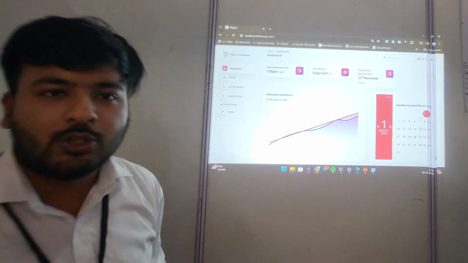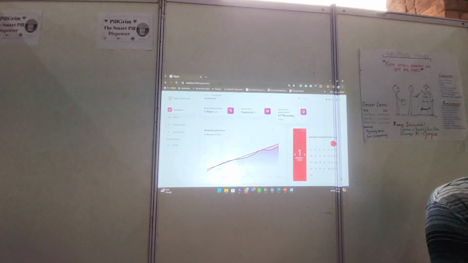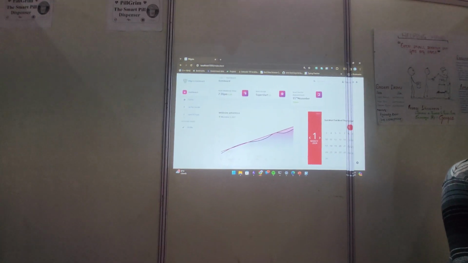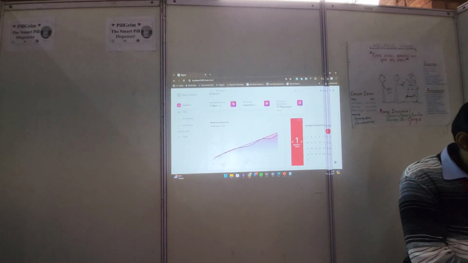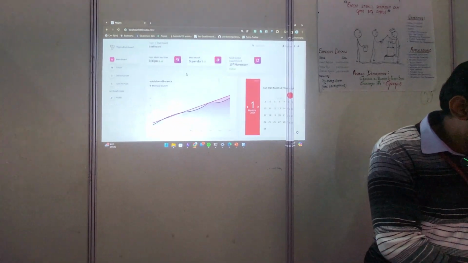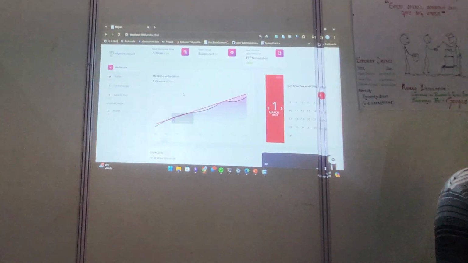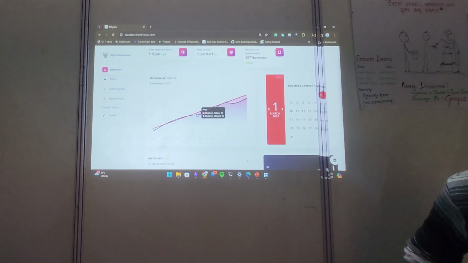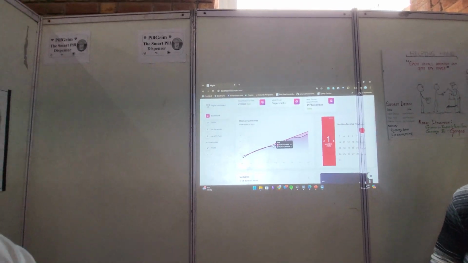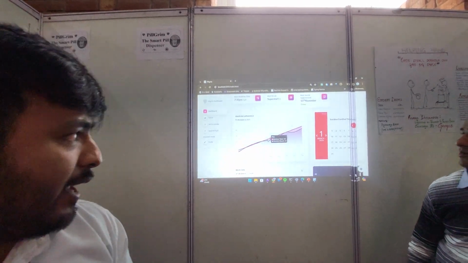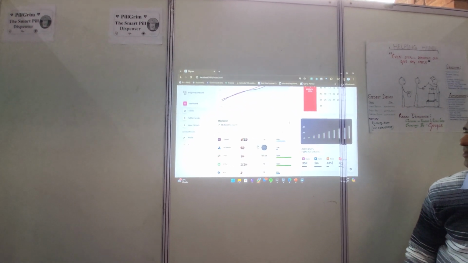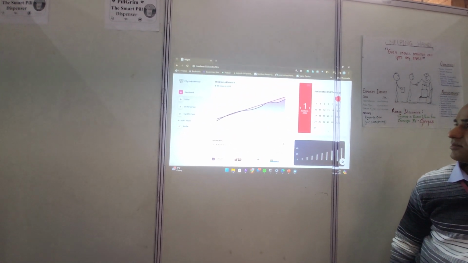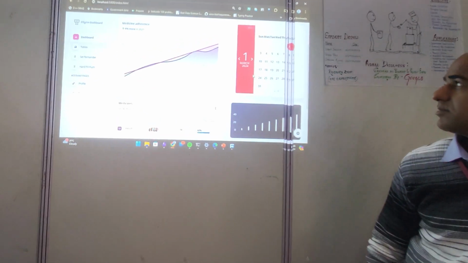And let me show you how you can set various things from the dashboard. So these are the charts that it will draw, that will tell you how much medicine you have taken on time and when you forgot to take it on time. Right? It will store the medical history for you. It will store the information on a per day basis for everything.